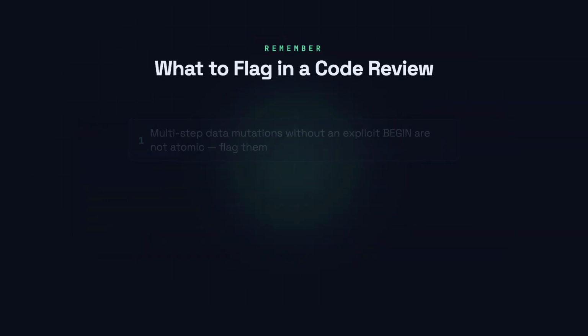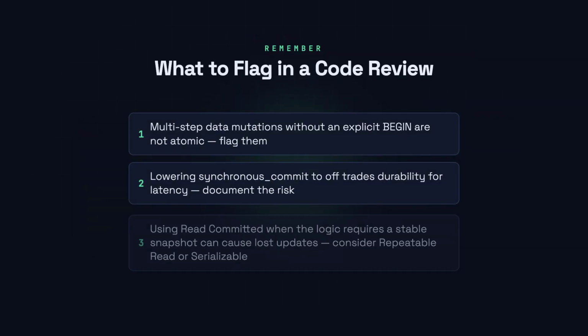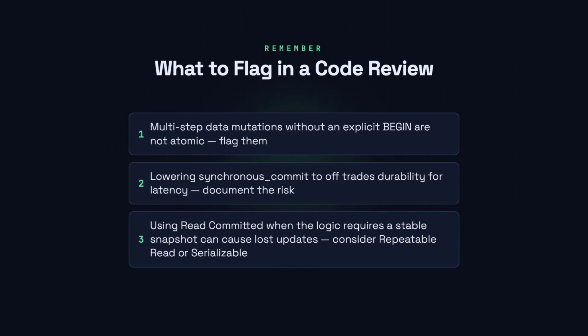In a review, look for multi-step mutations outside a transaction, deliberate weakening of synchronous commit without a documented trade-off, and isolation levels that are too loose for the business logic they protect.